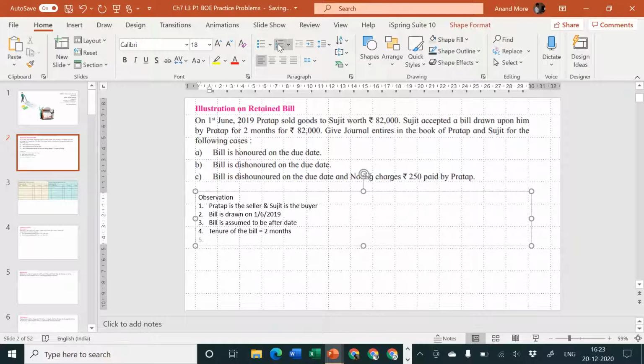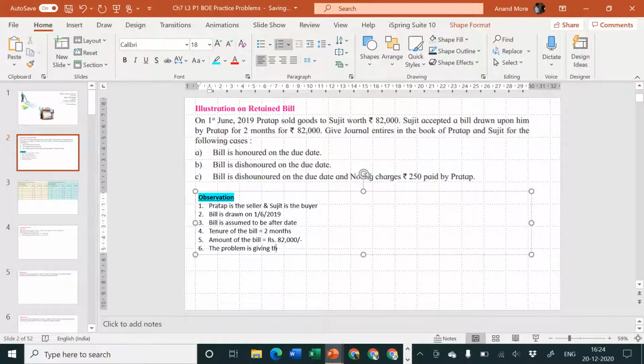Next one, the amount of the bill is rupees 82,000. Amount of the bill is equal to rupees 82,000. Okay, next one, they have told you that the bill is either honored or dishonored, or dishonored and noting charges being paid. So these are the points I have mentioned. I think observations are more than sufficient. I can write one more extra observation if you want. That is, the problem is giving 3 alternative situations.